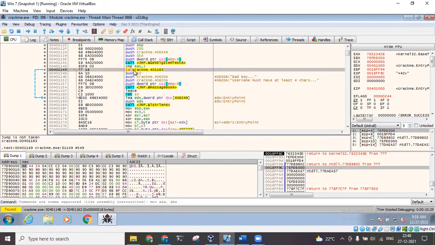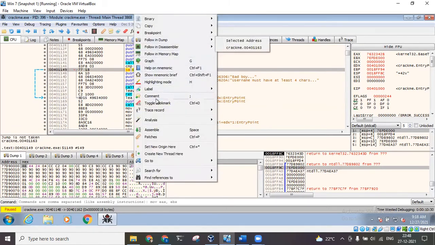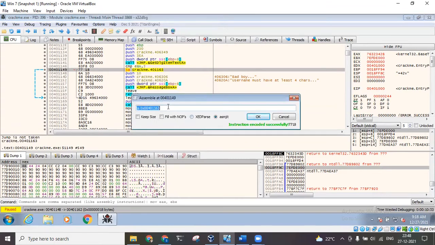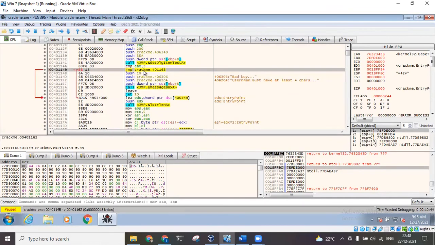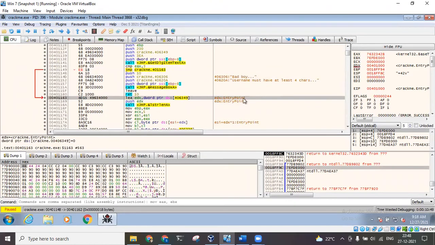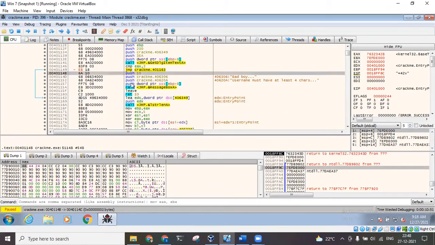So I'll double click this, right click, sorry, and I will click on assemble. And over here, I'll change the JA, which is conditional jump, to JMP, which is basically jump without any condition. It will simply jump. It won't check for any other condition. So every time the control comes here, it will directly jump to this particular location where the execution will continue. So this particular block of code is now bypassed. So even if the username is less than 4 characters, this particular block of code is now bypassed.